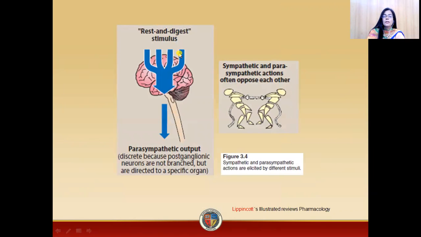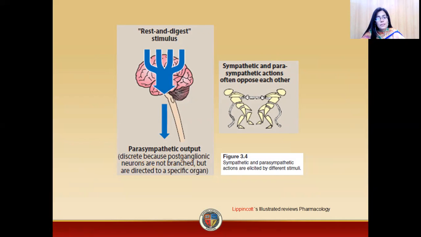This is the diagram from Lippincott again, representing rest and digest stimulation. Here you can see that the parasympathetic output is a discrete system. Why a discrete system? Because the postganglionic neurons are not much branched compared to the sympathetic division.